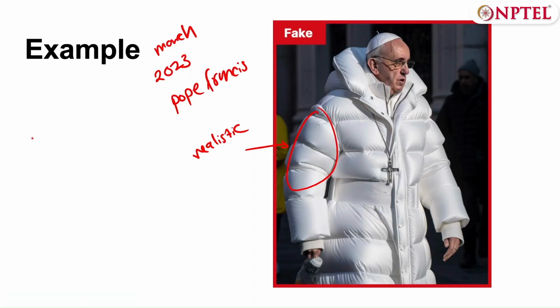This image was circulated first on Reddit by an anonymous user, and it was created through an AI called Midjourney. So even though the user themselves did state that the image was AI, this image quickly spread throughout all social media platforms and became very viral. And it fooled quite a lot of people because it looks extremely real and believable.